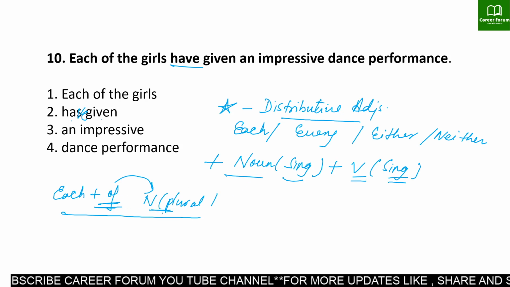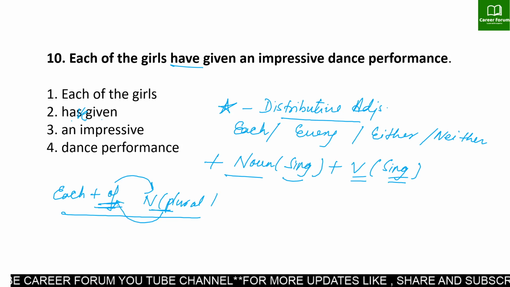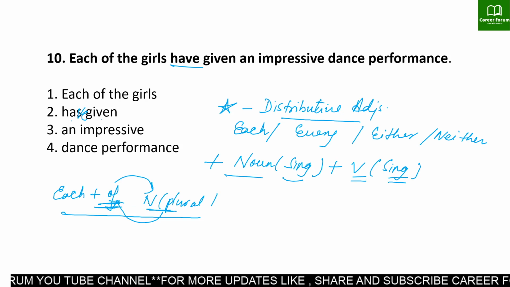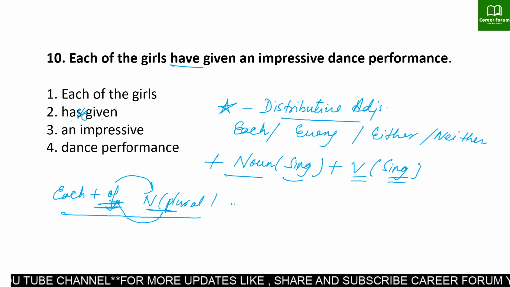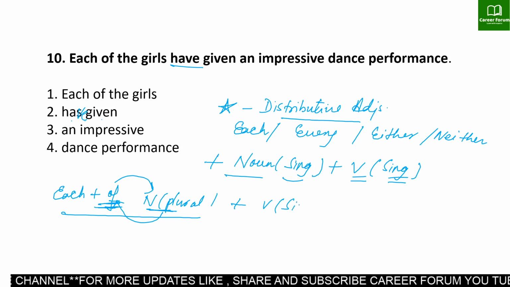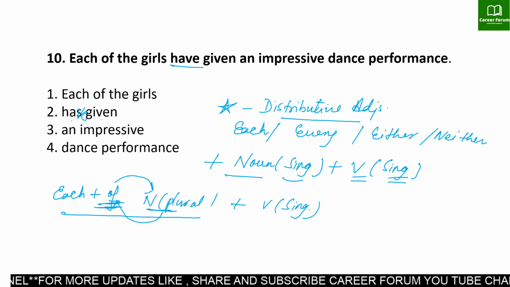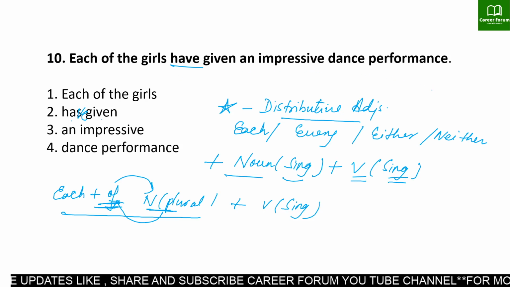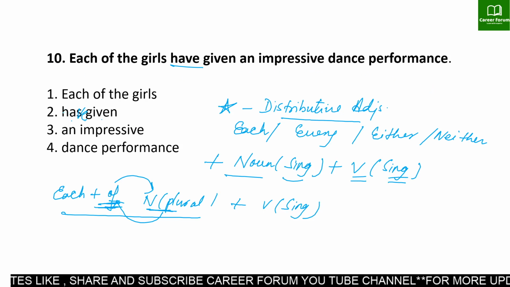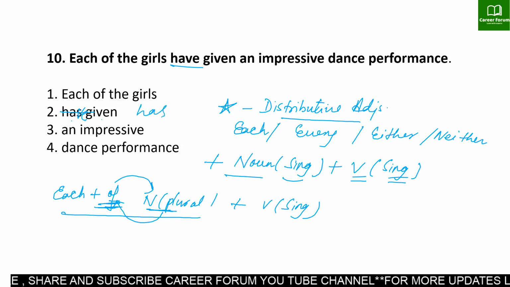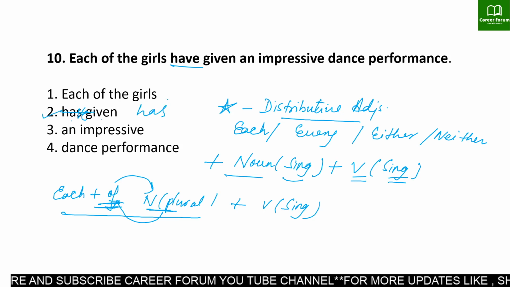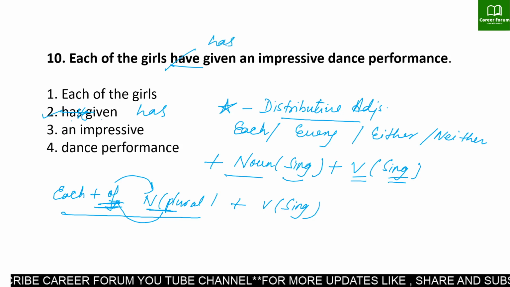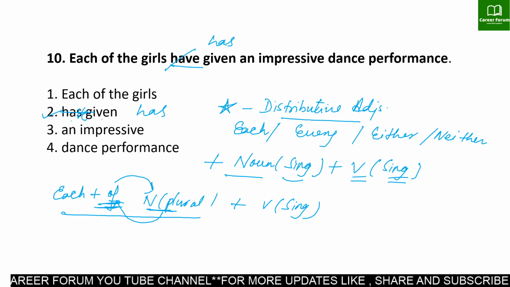This plural noun is just because of this of. Because whenever we have an expression with of, we need a plural form because this is a distributive case, but the verb has to be singular. So in the given case, each of the girls have given an impressive dance performance, this have is wrong, and here it has to be has. That means the error lies in the second part. So if I write here, this has to be has. Clear? I hope the rules are clear to you.